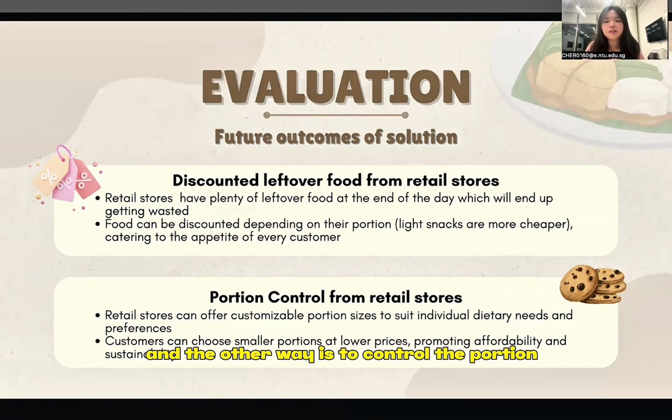The other way is to control the portion. Our app could enable customizing options like extra veggies or less rice, and the smaller portion will cost a lower price. This serves how much people want to eat, reducing the plate waste and saving their money as well.